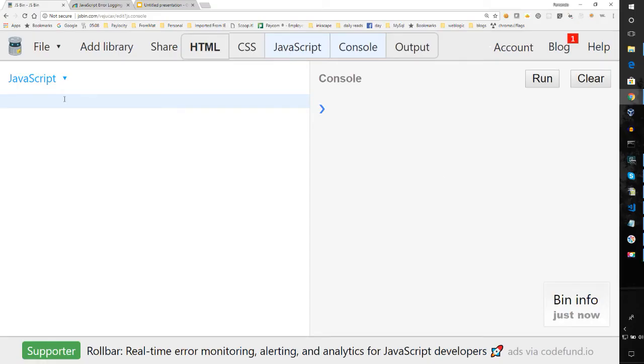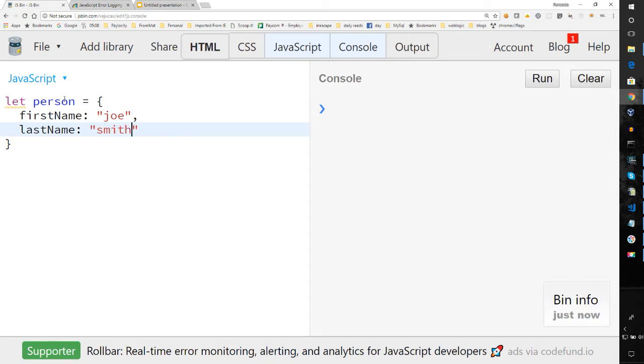I can declare an object by simply saying, let's just say person, and this person has properties. So for example, first name, and last name. And let's say that he has an age.